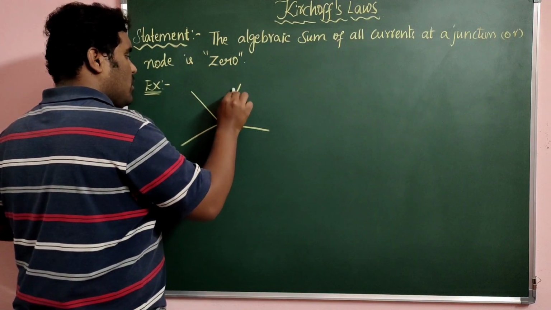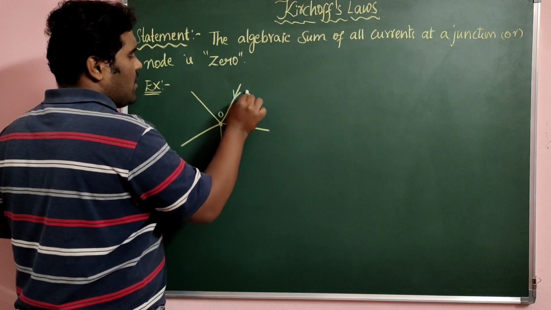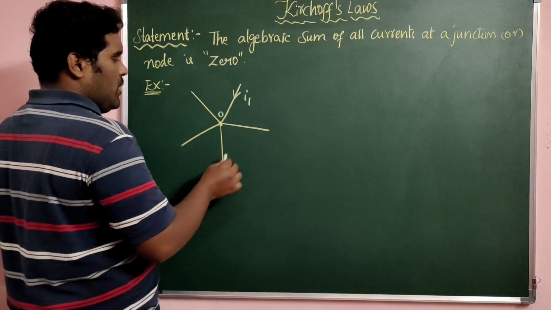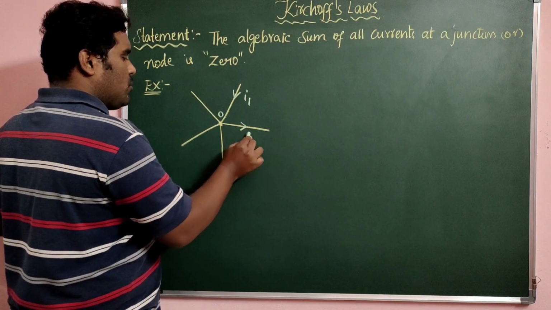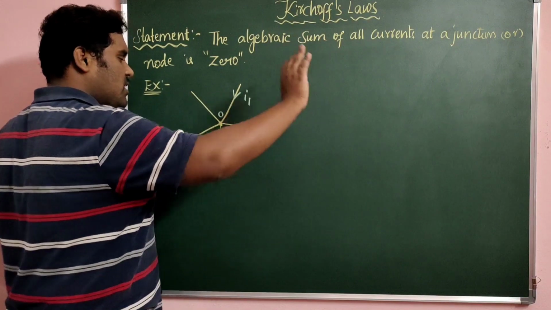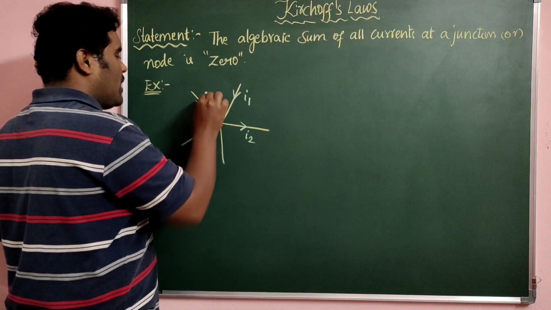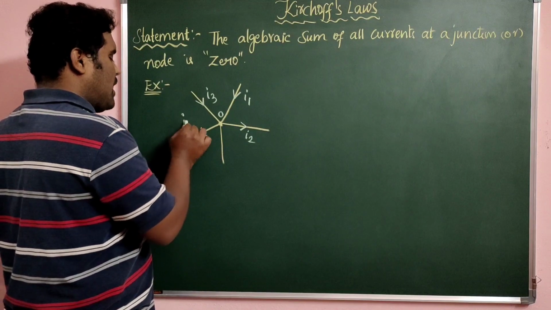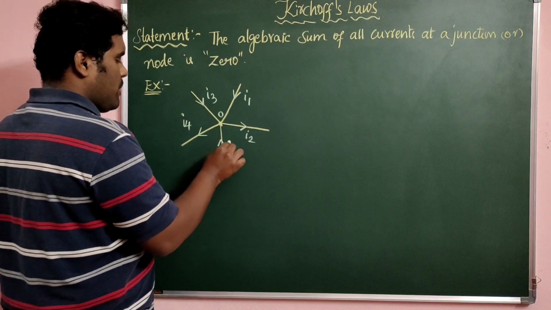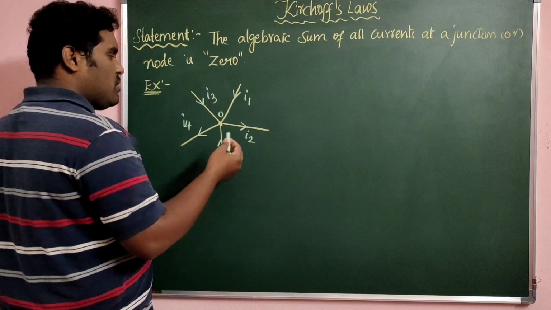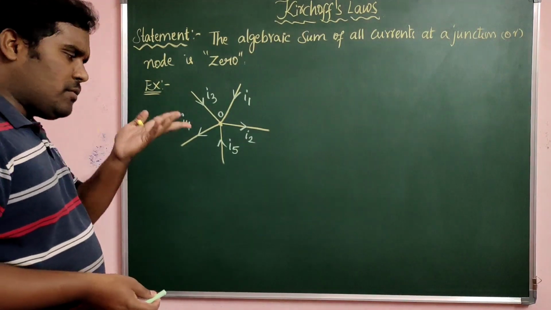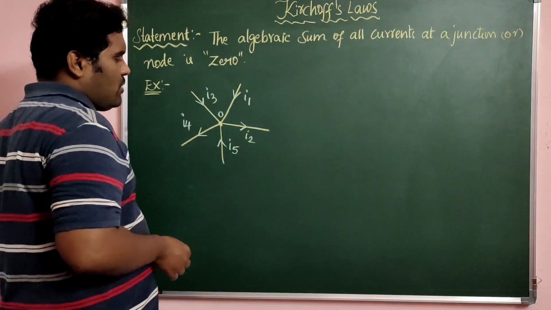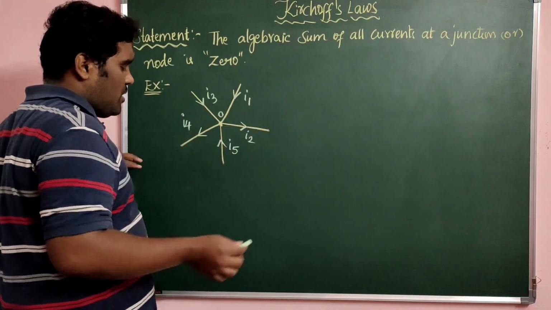Considering that I1 is the current coming into the junction over here, I2 is the current leaving the junction here, and again one more current here, I3. I have just taken some directions, that's it. It is not a must, you can take any way when you want to explain this clearly.